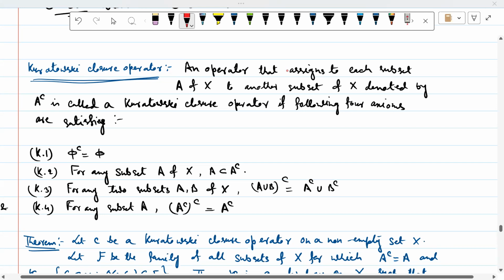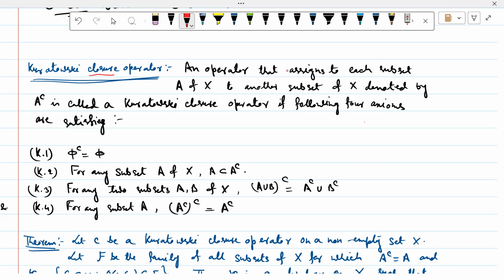হ্যালো বন্ধুরা, আজকে আমরা কুরাটোস্কি ক্লোজার অপারেটর দিয়ে স্টার্ট করব। What is Kuratowski closure operator? তো নাম থেকে বুঝতে পারছো, some kind of closure. This is give some condition to find a closure of a subset of X. So what is the definition? An operator that assign to each subset A of X.